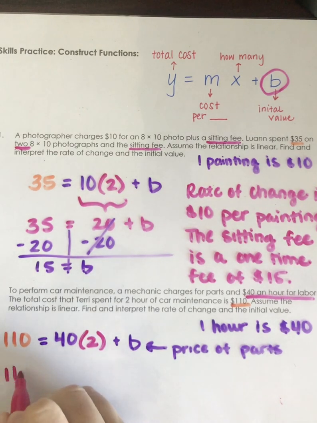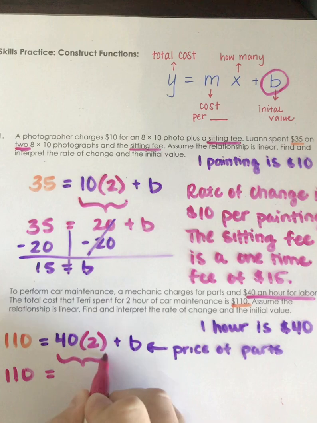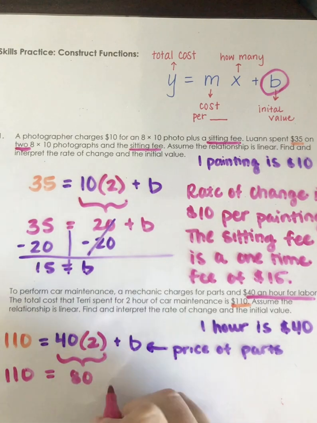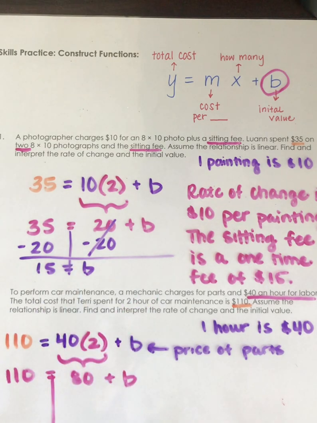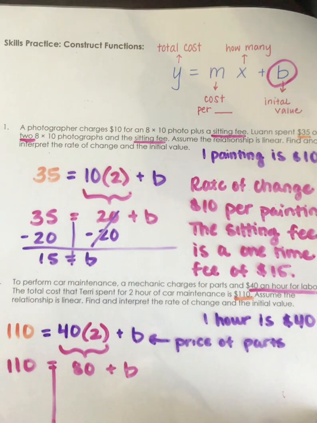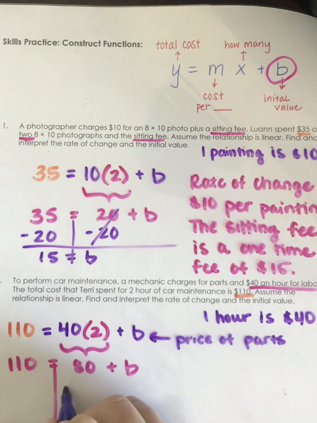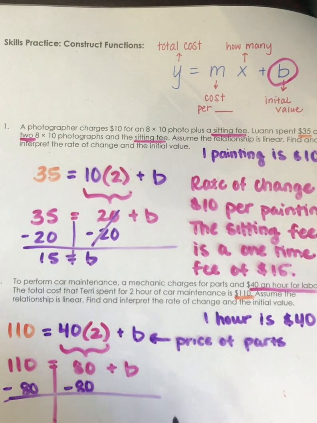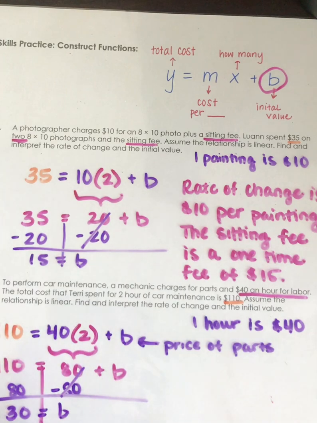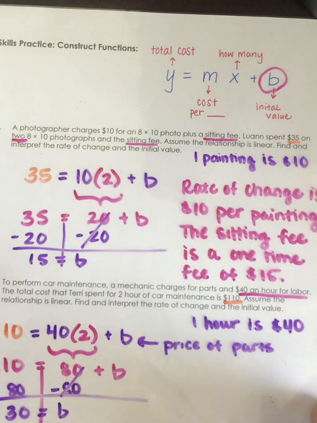So we're going to bring down the 110 equals, well, 40 times 2 is 80 plus B. Same thing we did above up here. In order to get B by itself, we need to do the inverse operation. Since this is a positive 80, we're going to subtract 80. These cancel out. We're left with 30 equals B. So we know that the parts were $30. And we already know that per hour, so that our rate of change is $40. So I'm going to identify those.